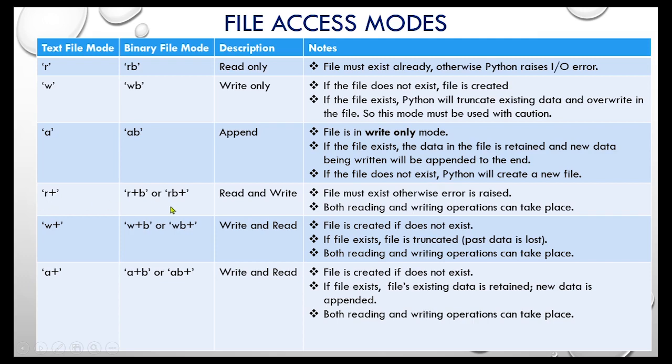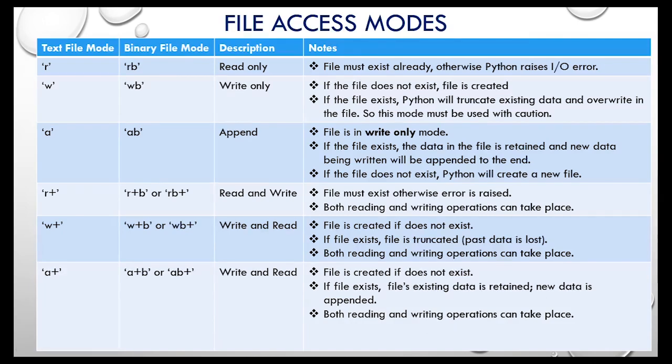Next is r+, that means read and write. The file must exist, otherwise an error is raised. Both reading and writing operations can take place. Next is w+ mode, that means write and read both. The file is created if it does not exist. If the file exists, the file is truncated, that means past data is lost. Both reading and writing operations can take place. And next is a+ mode, that means write and read. The file is created if it does not exist. If the file exists, the file's existing data is retained and new data is appended, and both reading and writing operations can take place.